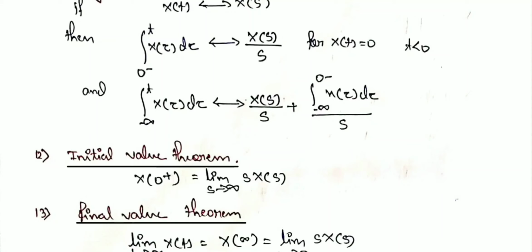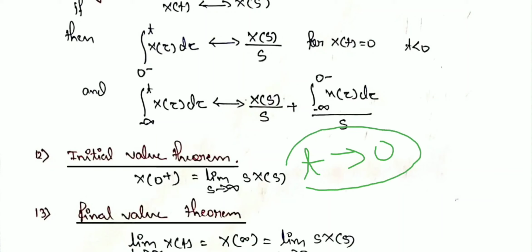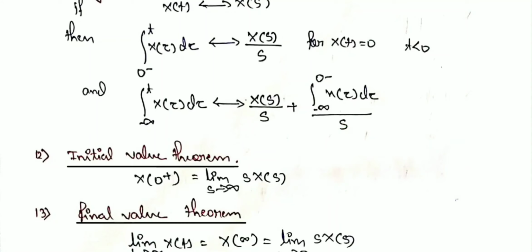So the next property, which is also most important, is the initial value theorem. In the initial value theorem, the initial value means the starting value, that is, the value at t tends to 0. As t tends to 0 in the time domain, we know that the frequency is reciprocal to the time t. Therefore, in the frequency domain s tends to infinity. Then the initial value is the Laplace transform multiplied by the frequency s, and we take the limit as s tends to infinity.